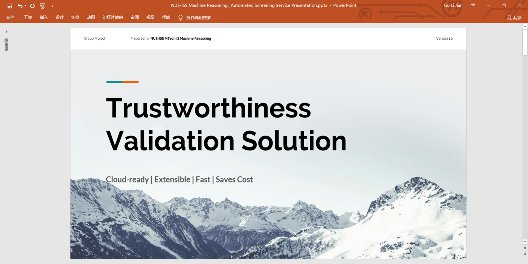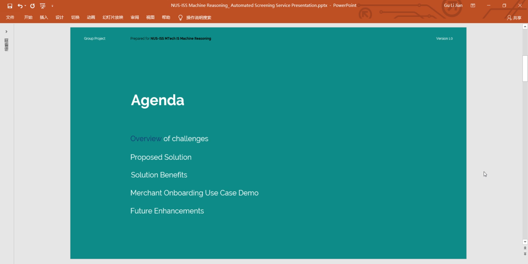As part of the machine reasoning course, we will be presenting on our team's trustworthiness validation solution for background screening. First, we will give you an overview of the challenges of performing background screening. We will cover the solution benefits, our approach and architecture. Subsequently, we will demonstrate the solution in the context of merchant onboarding. Finally, we will conclude and highlight some areas of improvement.